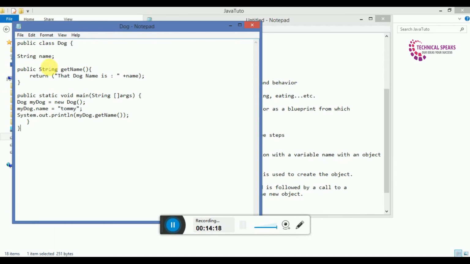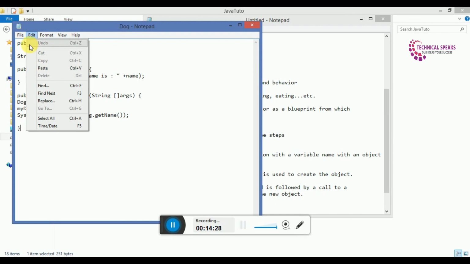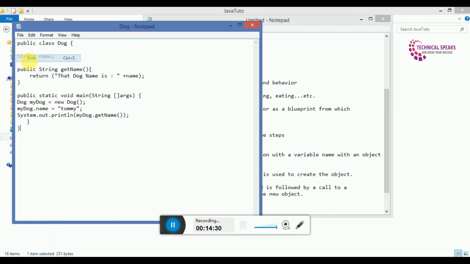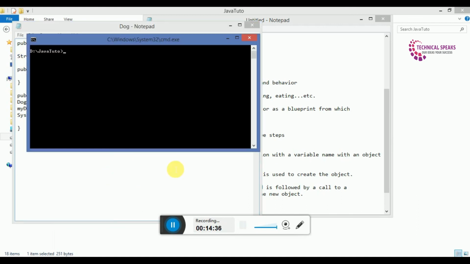And now let's check it. If we compile and run this code, just save it, we can see javac Dog.java to compile, and after we run, we can see that the output is "dog name is Tommy".